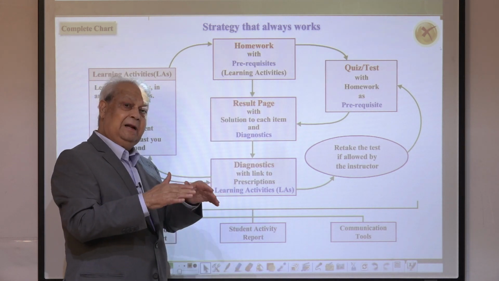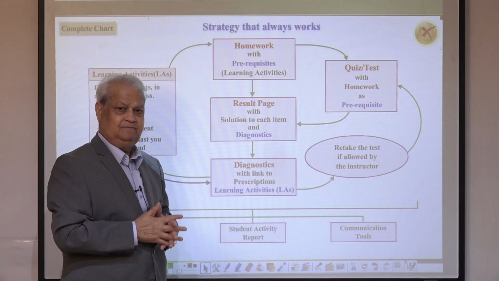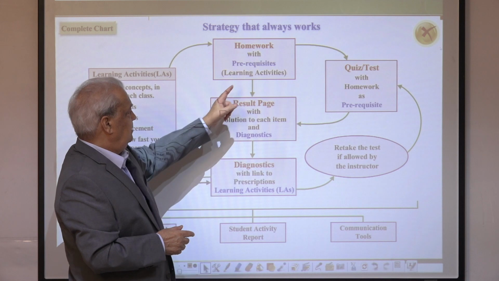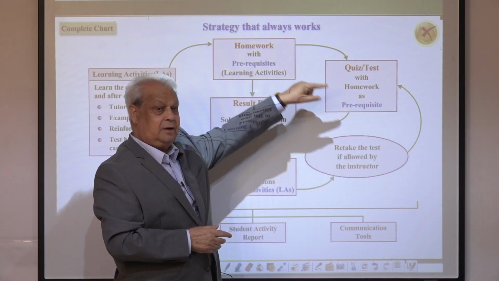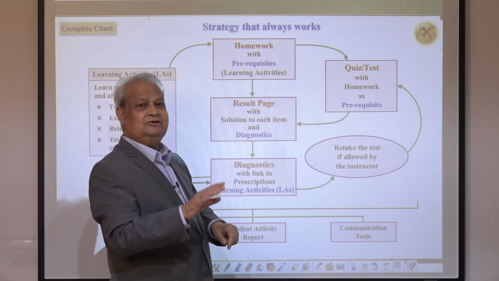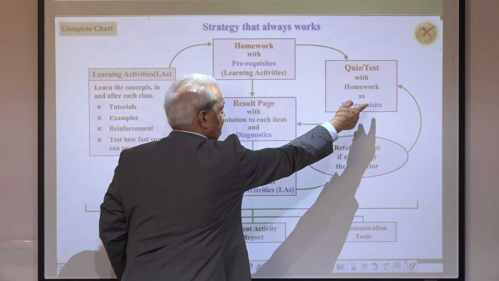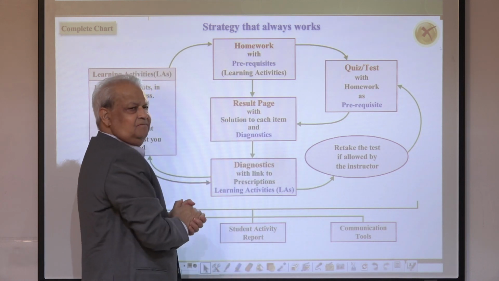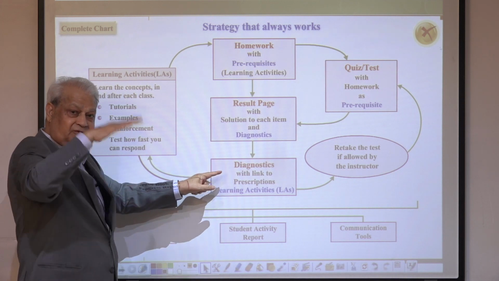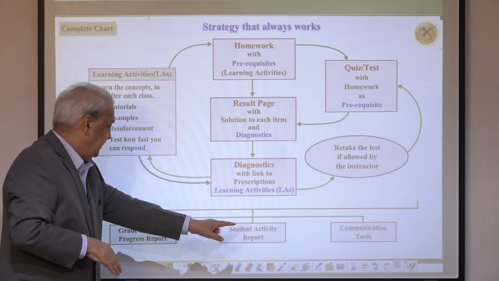Homework also has built-in help for the student. Homework is supposed to be peer supported, with built-in help. I will explain that to you in the next few steps. Next is quiz and test after homework, and this will become active only if they complete the homework. That's the learning cycle. Learn, do your homework with all the help, and take the quiz or a test. In both cases, you get the result page. On the result page, you get a diagnostic: what topic out of the given chapter you missed, and then a direct link to the tutorials on that.